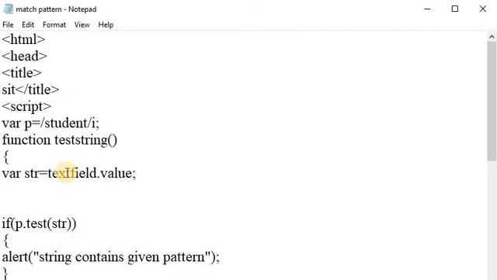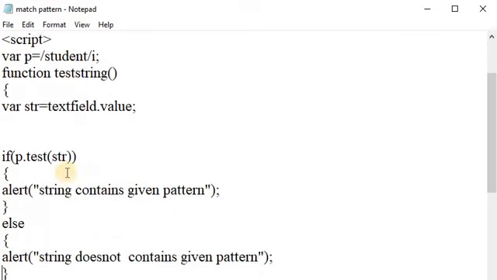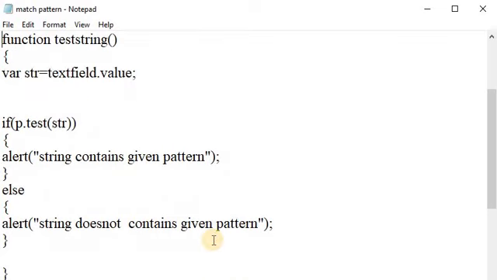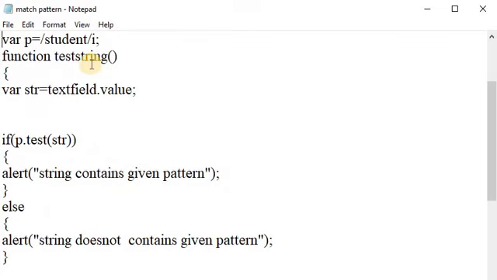First of all, we create one text field and a button by using the input tag. Here input type is equal to text and id is equal to text field, which means we create one text field. After that I am creating one button named check. When we click on the button, that is check, the function is executed, that is the test string function.